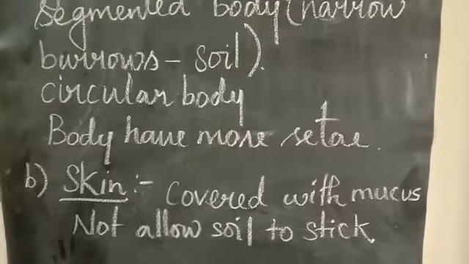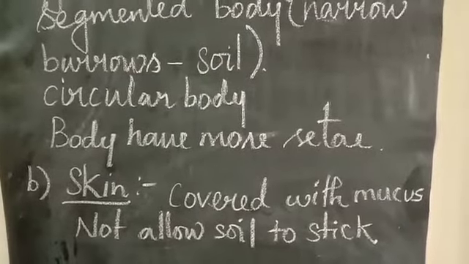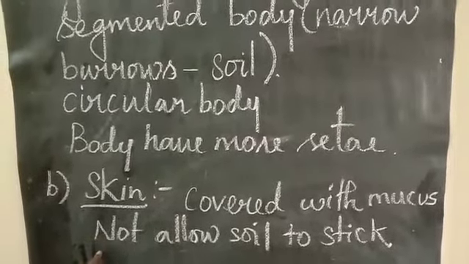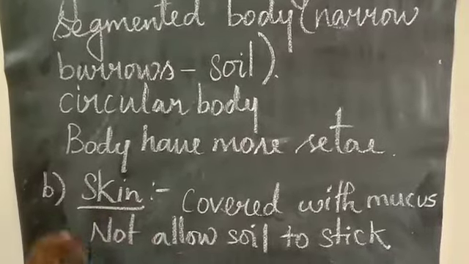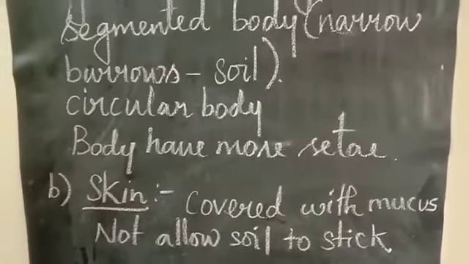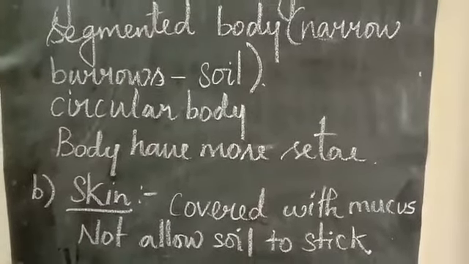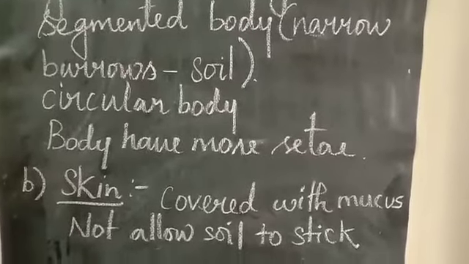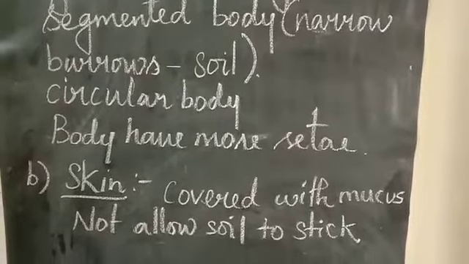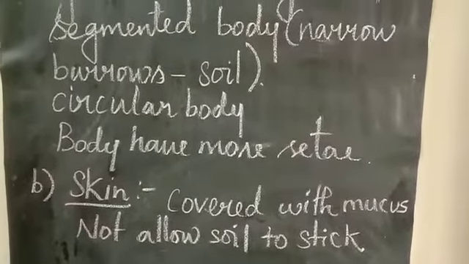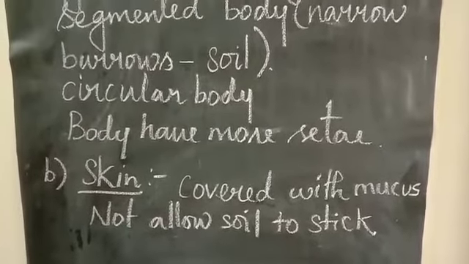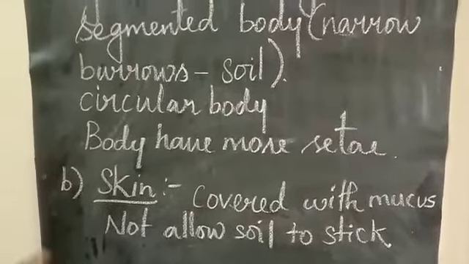Mucus is nothing but a jelly-like substance which is present all over the body of the earthworm. The main purpose of this sticky mucus is that it will not allow the soil to attach to their body. When they are penetrating, the soil may damage their skin, or it will be very hard for the earthworm to move from one place to another. So this mucus is secreted on their skin, which will not allow the soil to stick on their body. And for the penetration process, it will be easy for them to move from one place to another place.